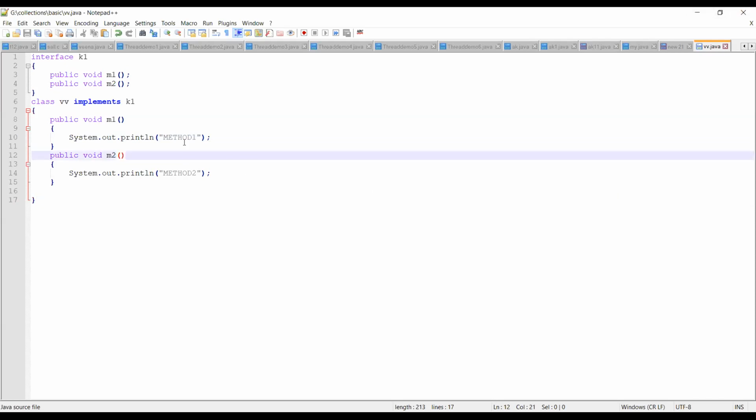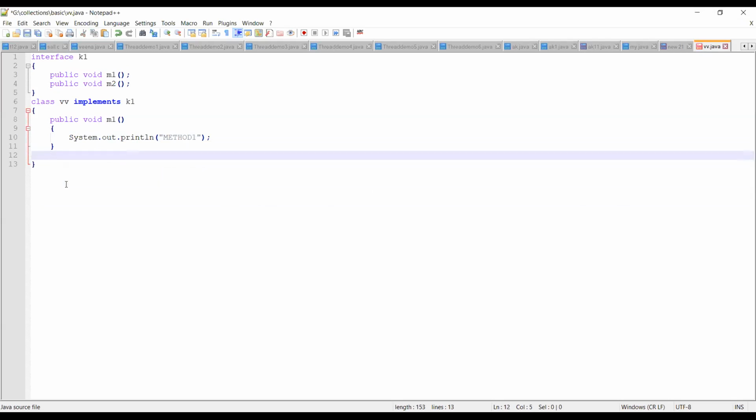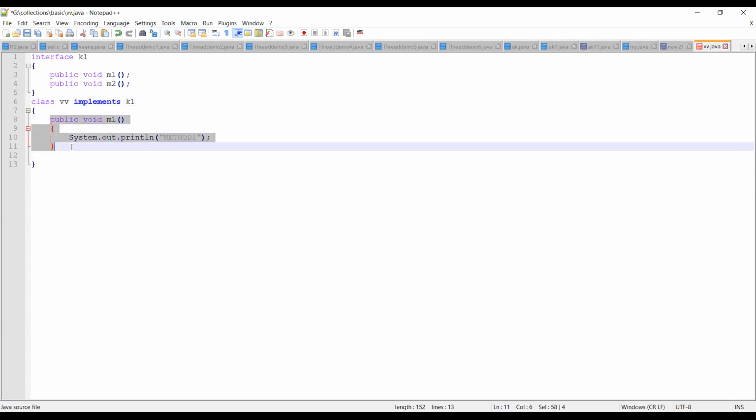What is that alternative? For example, see here, I don't have this. Means the child class, whoever is providing the implementation for the methods which are part of your interface, has provided the implementation only for one method, means partial implementation it has provided. For the M2 method, it is not providing the implementation. So it is partial. It has not implemented M2. Only the M1 method has the implementation.